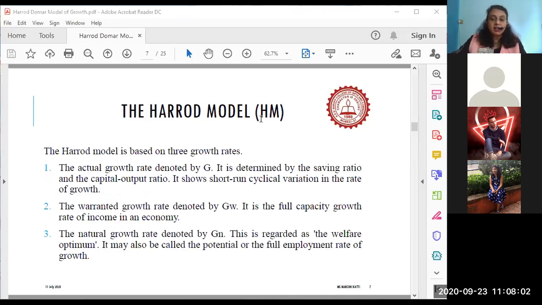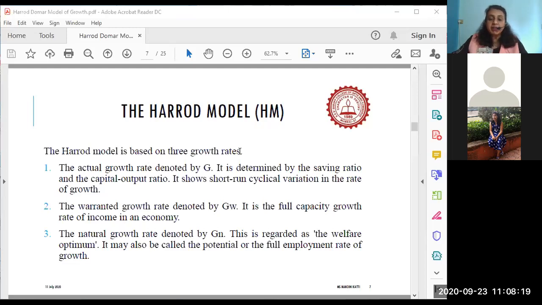The Harrod-Domar model. We are talking of only the Harrod model first. Remember, Harrod model, Domar model, and then we are going to merge and integrate the Harrod-Domar model because they appear to be slightly similar. The Harrod model is based on 3 growth rates. Until now there was only one single growth rate that we understood. Now the Harrod model talks about 3 growth rates. What are those 3 growth rates?